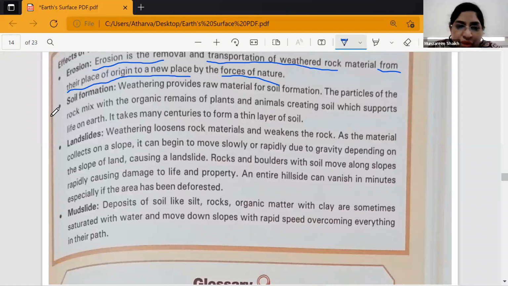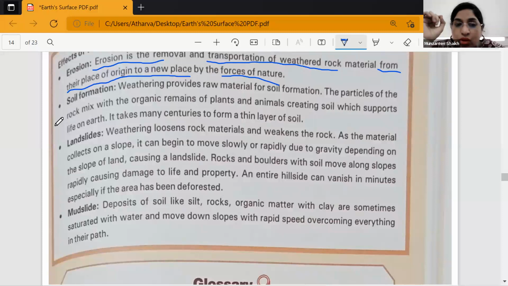Next is soil formation. Weathering provides raw material for soil formation. The particles of the rock mix with the organic remains of plants and animals, creating soil which supports life on earth. It takes many centuries to form a thin layer of soil.